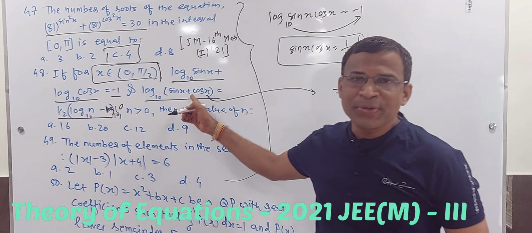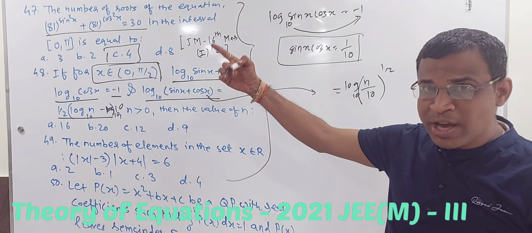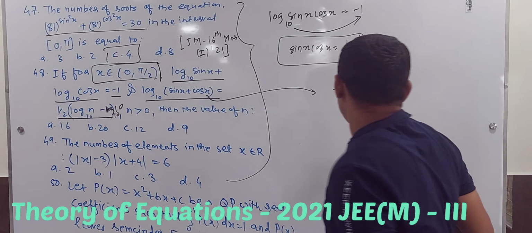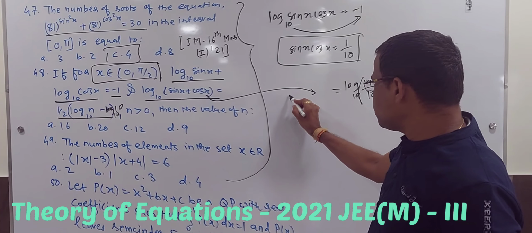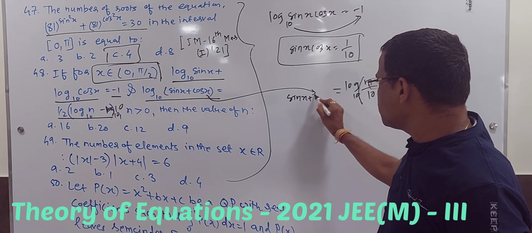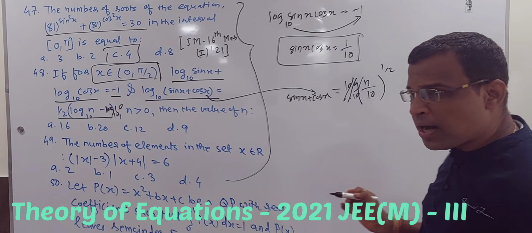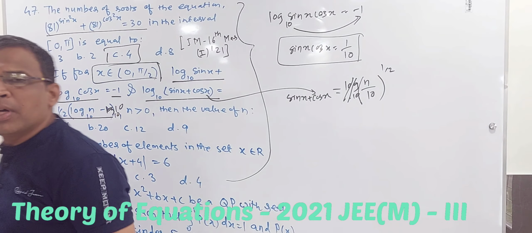This is the log of m plus n category. You can't solve it, you don't have any identity. The only approach is to create log here and solve it. Fine. So this log gets cancelled. So you got sin x plus cos x is equal to, log gets cancelled, n by 10 to the power half. We don't like power half and all that.